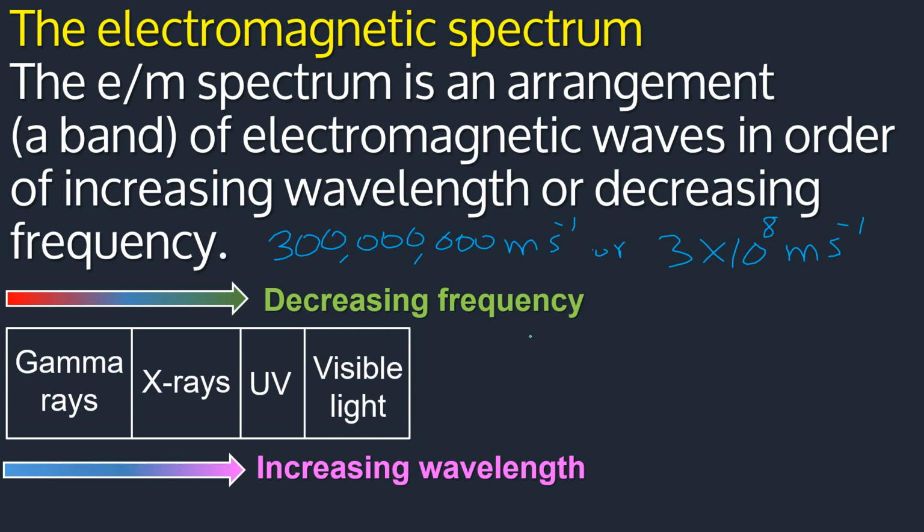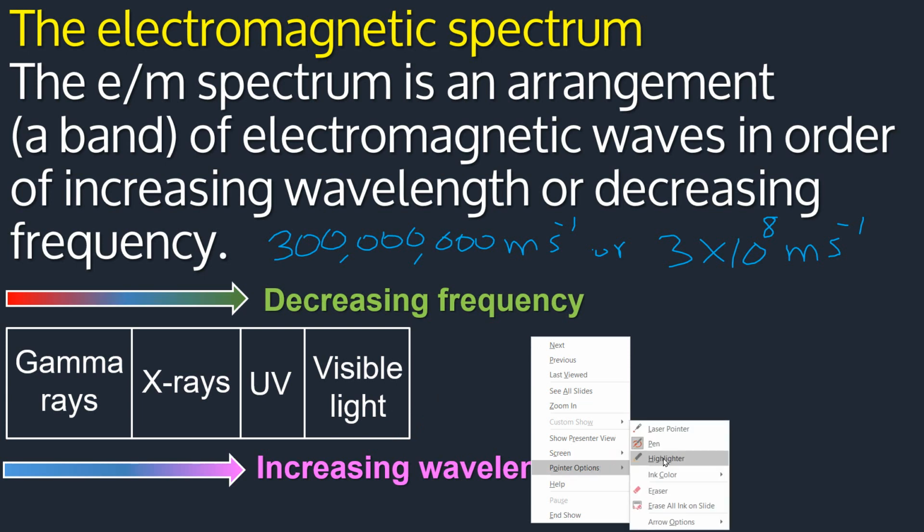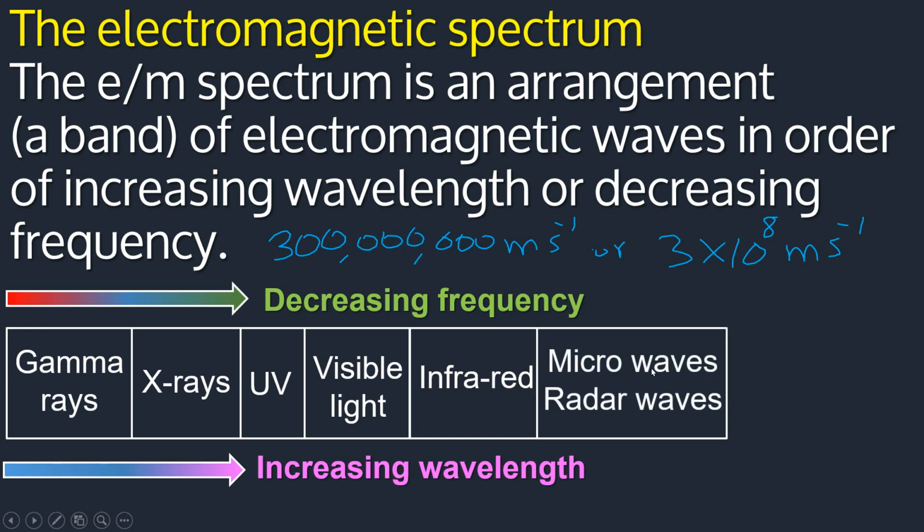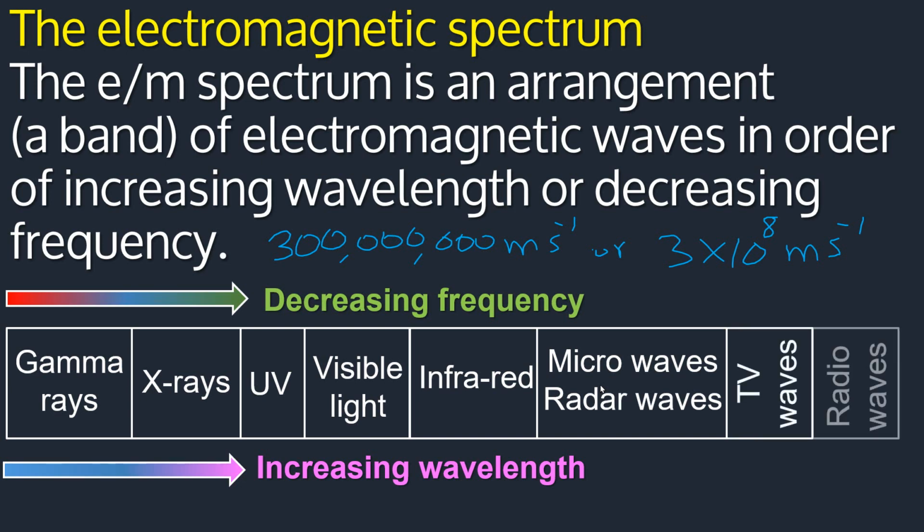After red, what do we go to? If you remember from your primary work, red, orange, yellow, green, indigo, and violet. Then we get infrared. Okay, so after the visible light, we have infrared, we have the microwaves and the radar waves in the same class, and then we have the TV waves, and finally we have the radio waves.